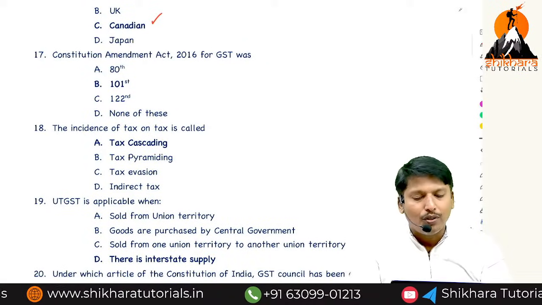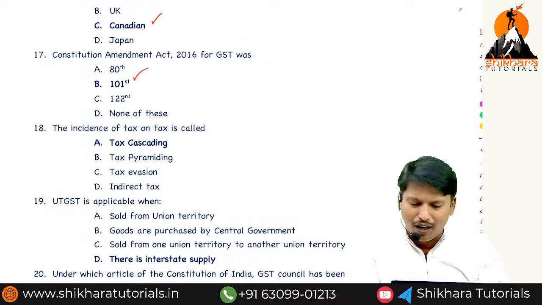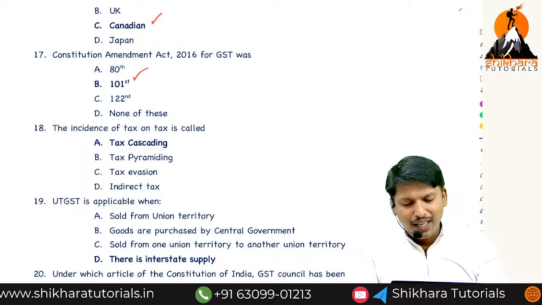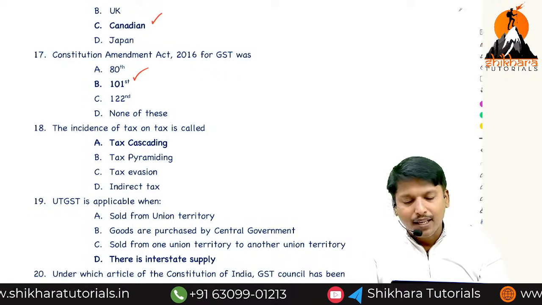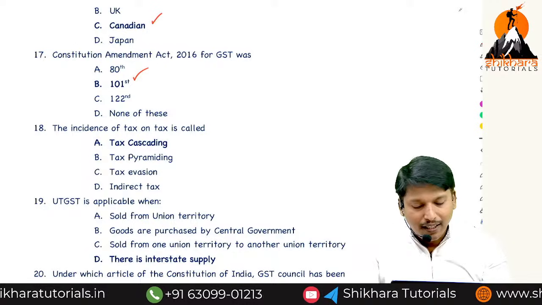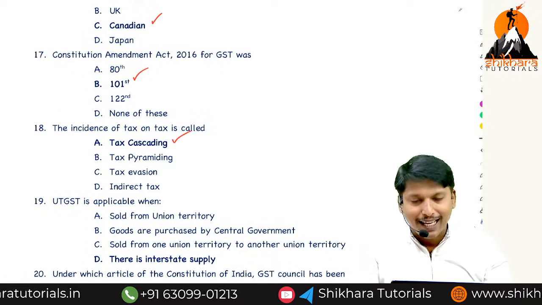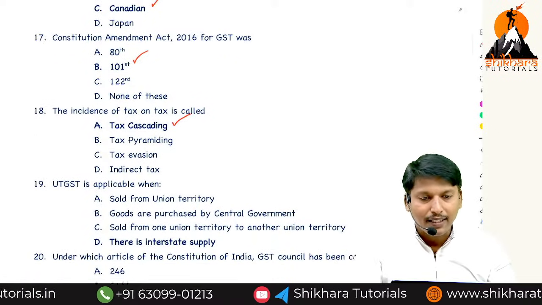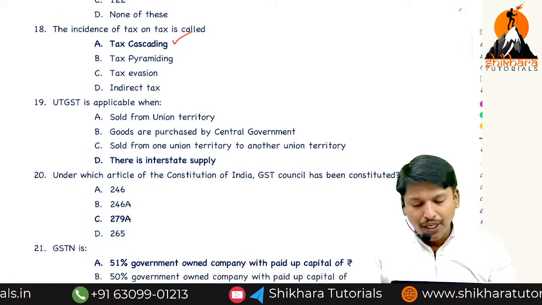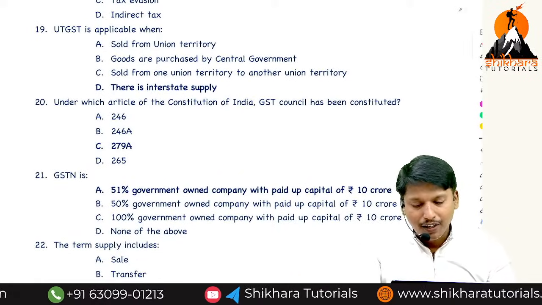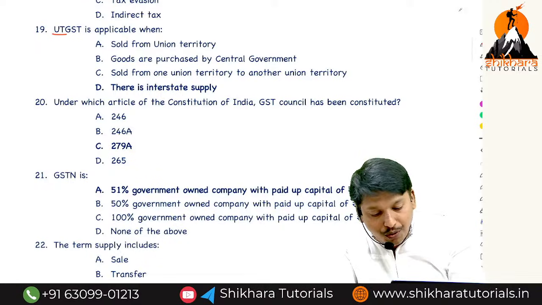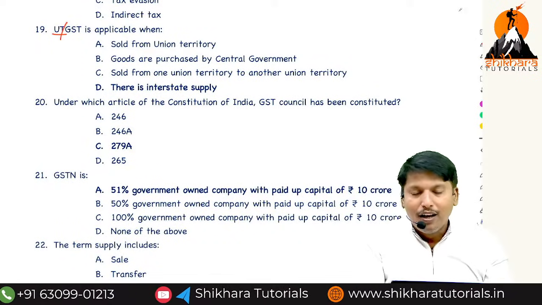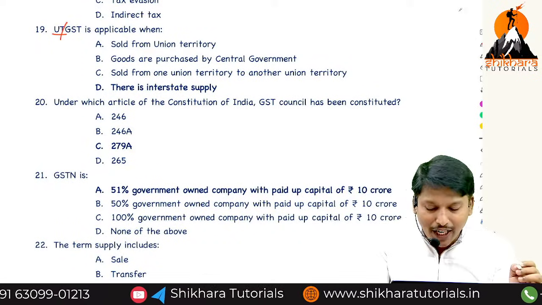The Constitutional Amendment of 2016 for GST was the 101st. The incidence of tax on tax is called tax cascading. UGST is applicable? Not UGST. UTGST is applicable on intrastate supply.